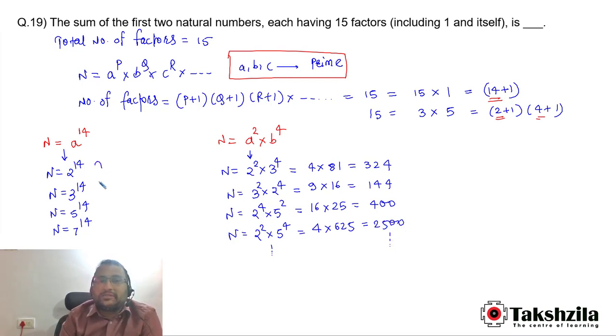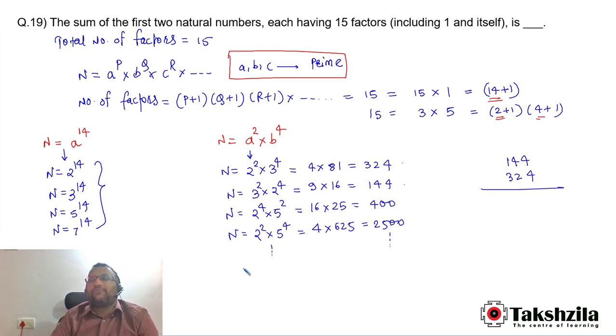You can see that these numbers are very much more than 144 and 324. So over here we can see that 144 is the smallest such number and 324 is the second smallest number. So the sum of the first two numbers which satisfy the given condition is equal to 468. This is the answer of question number 19.